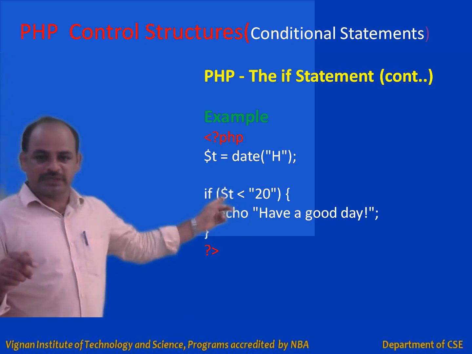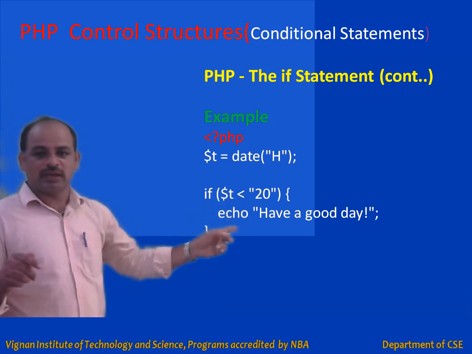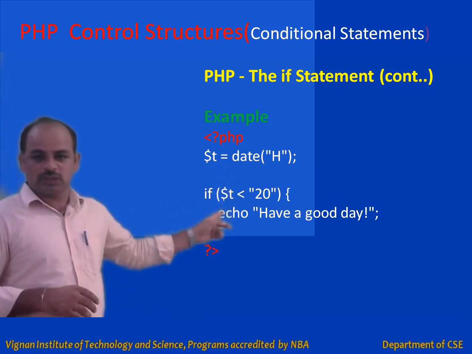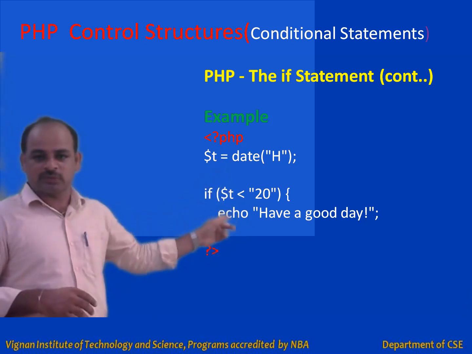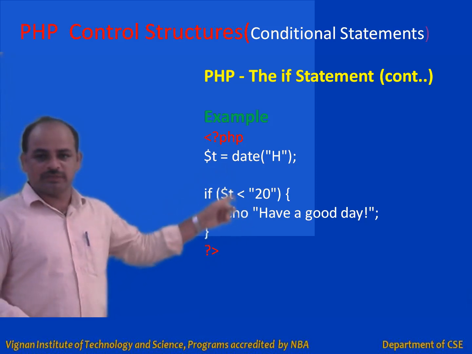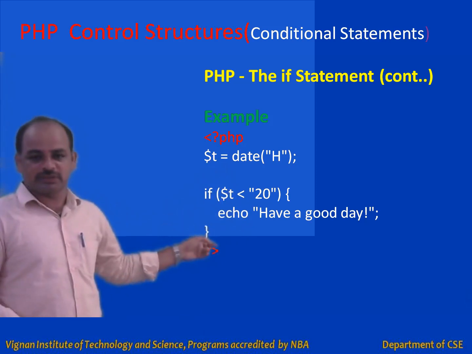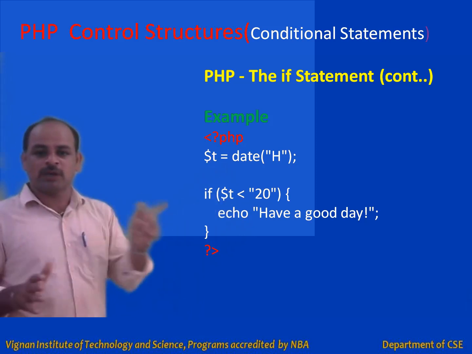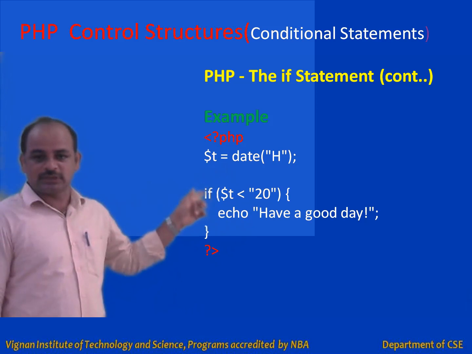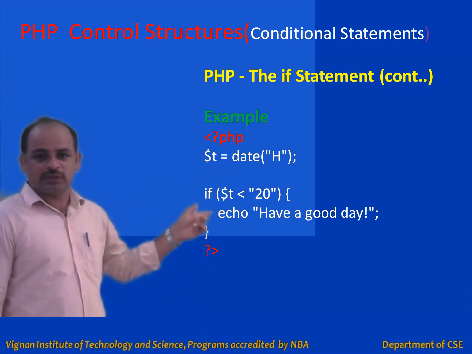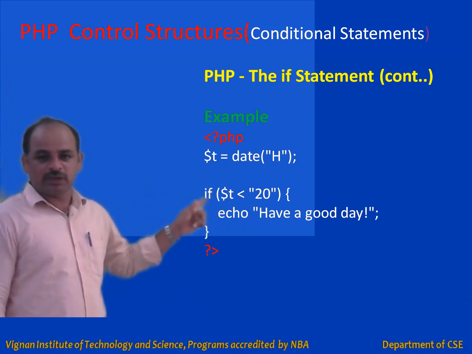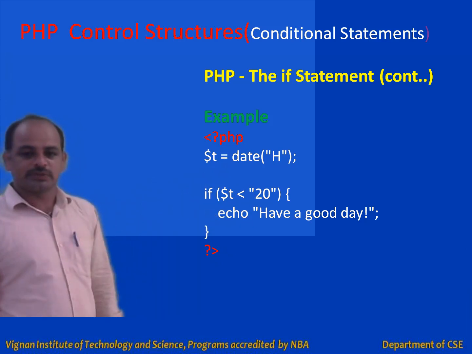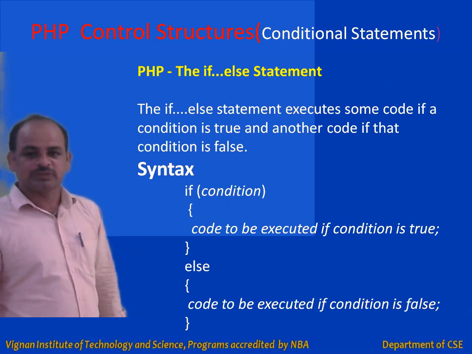If t is less than 20, echo have a good day. If this condition is true, then only this echo statement will be executed. If this condition is false, nothing will be executed. So the output depends upon the value of t. If the t value is less than 20, then echo have a good day. If the t value is greater than 20, because the condition is false, nothing will be executed. So this is the example.